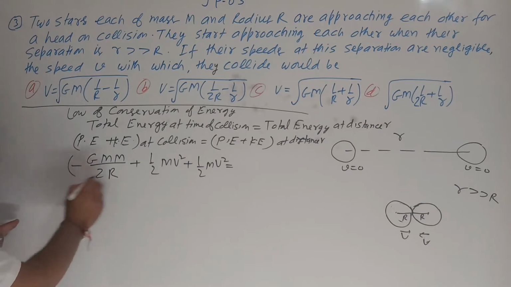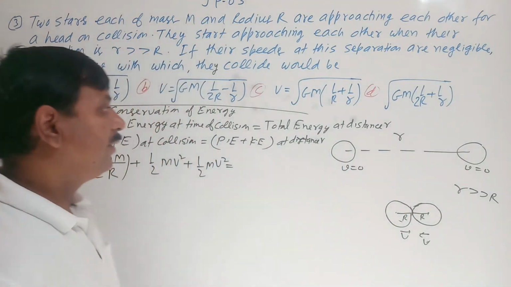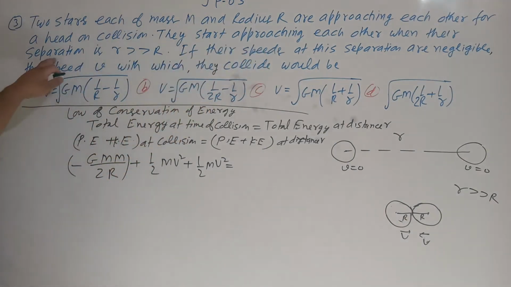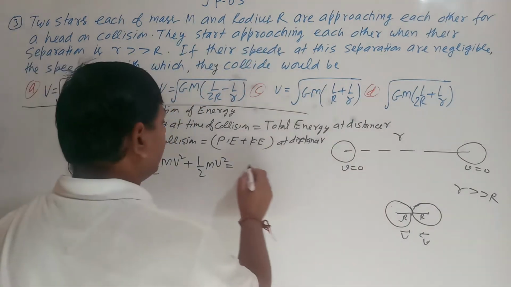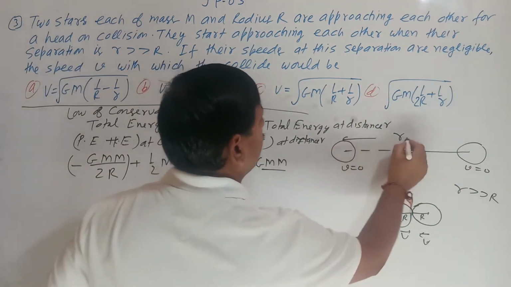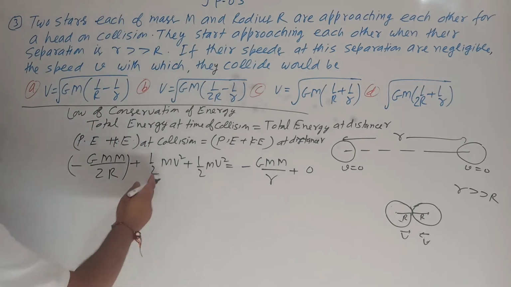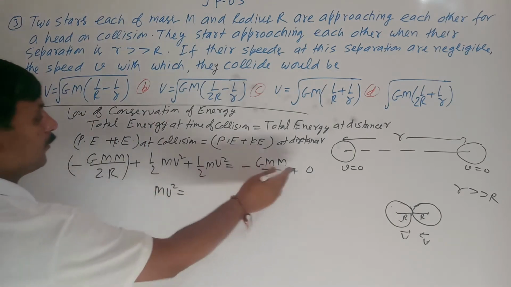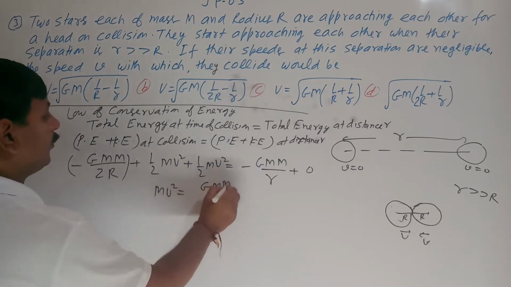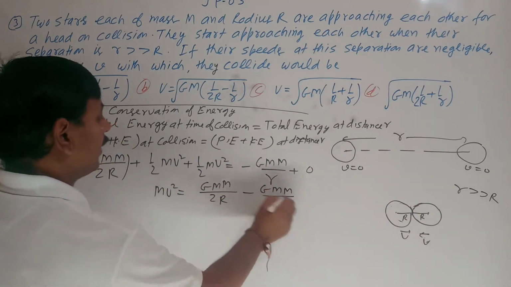Potential energy plus kinetic energy at the distance r. Here velocity is negligible at that time. What will be the potential energy? When they start approaching, the separation between them is r. So minus G m into m upon the separation between them, that is small r, and kinetic energy is 0 since v is negligible. Here, m v square is equal to what? Taking it to the right side, minus becomes plus, so G m into m upon 2r minus G m into m upon r.